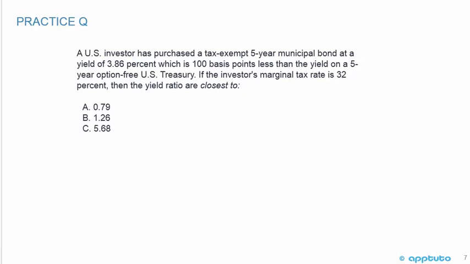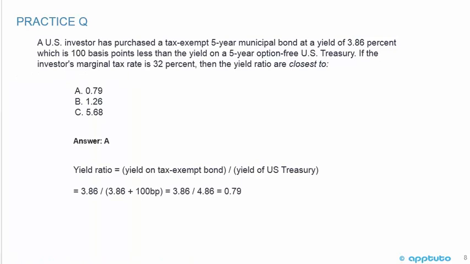If the investor's marginal tax rate is 32%, then the yield ratio is closest to A, 0.79, B, 1.26, or C, 5.68. Okay, it's not too difficult when you see the solution, and this is something that's maybe nice to know and perhaps need to know.